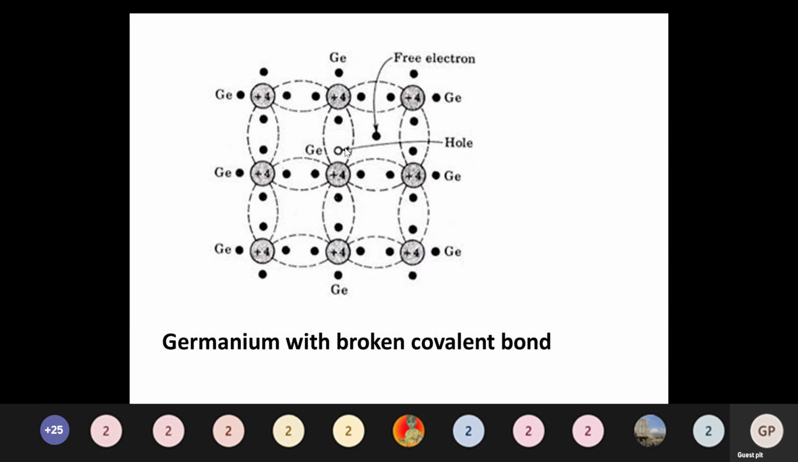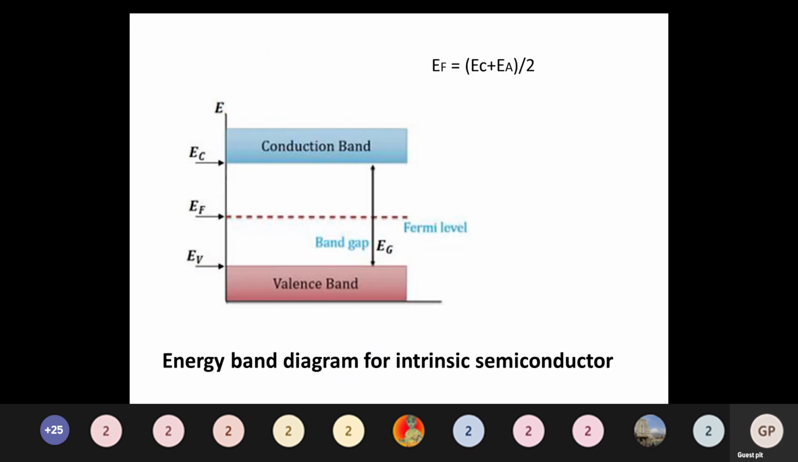So here it creates a hole. This is called the hole, because the atom loses the electron, right? That electron is called the free electron, and it moves into some other atom. So here it creates a hole, breaking the covalent bond. This is the basic concept.